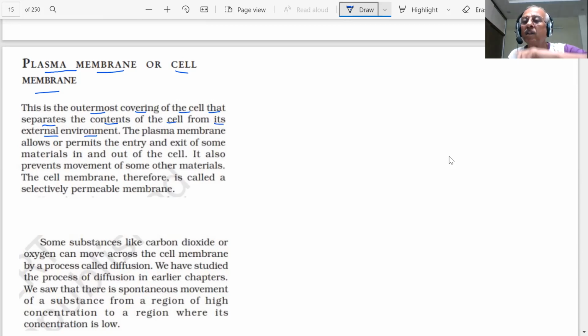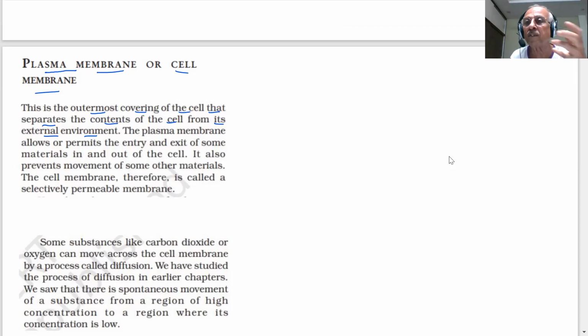If you have a cell, then there is an external environment, and inside, the cell has a nucleus and cytoplasm. So there has to be an outermost covering. That covering will separate the contents of the cell from the external environment. The plasma membrane allows or permits the entry and exit of some materials in and out of the cell.